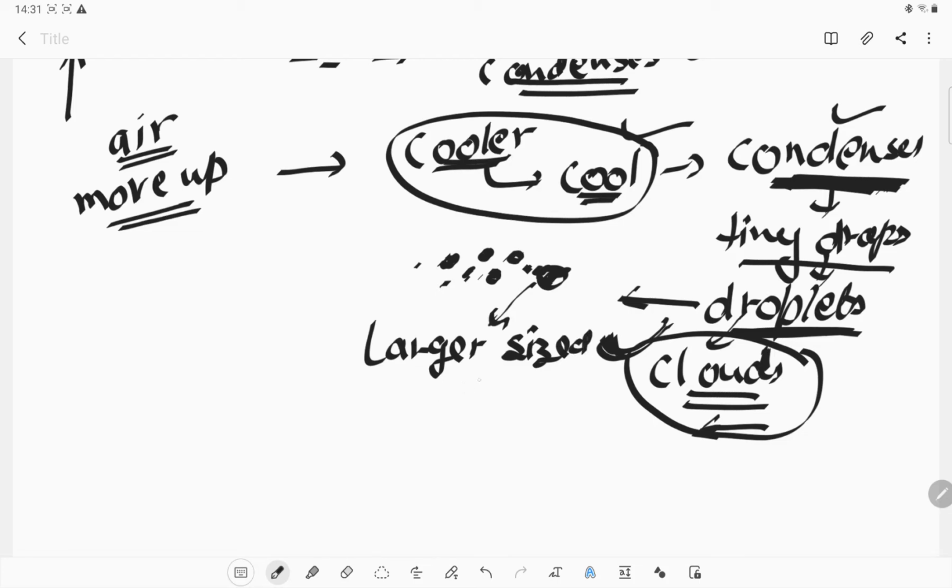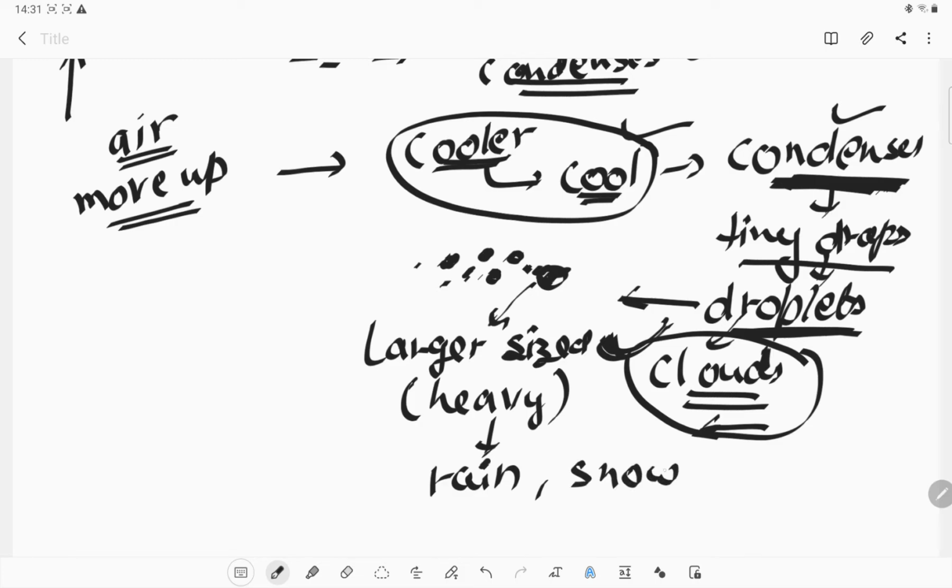The large size drop is very heavy, and due to this heaviness, the drops will begin to fall in the form of rain. So this is how rain and snow occur in our nature. Now, from where does the process begin?